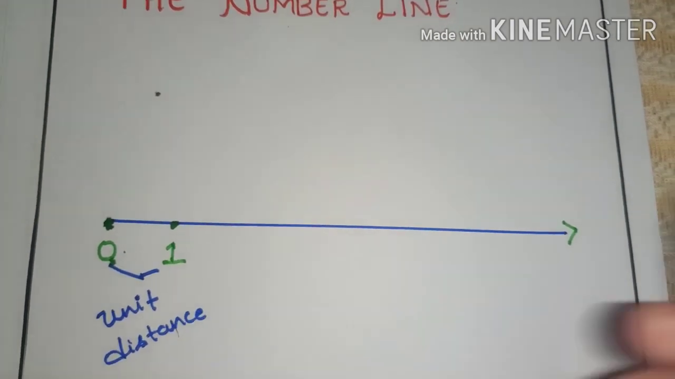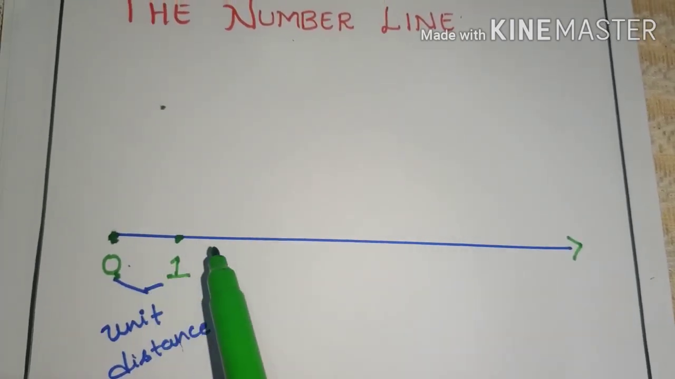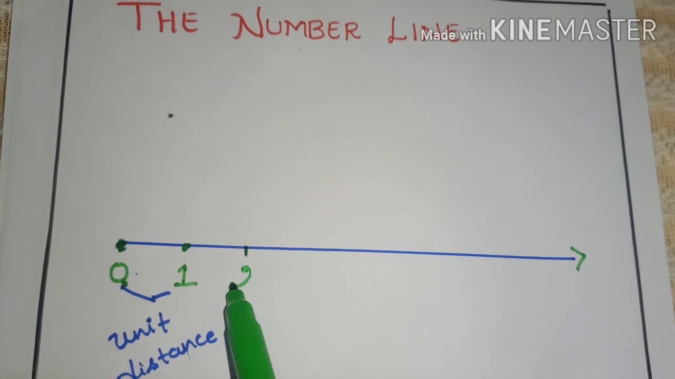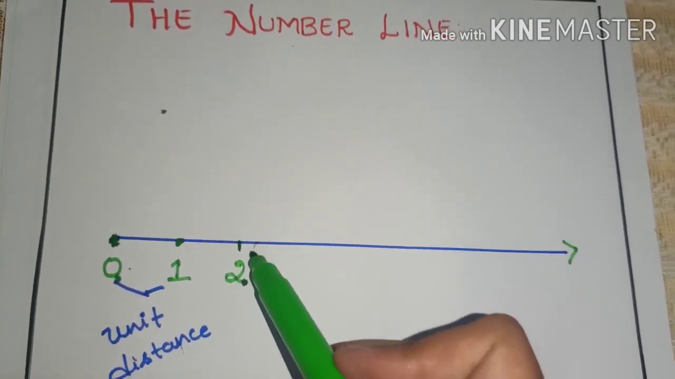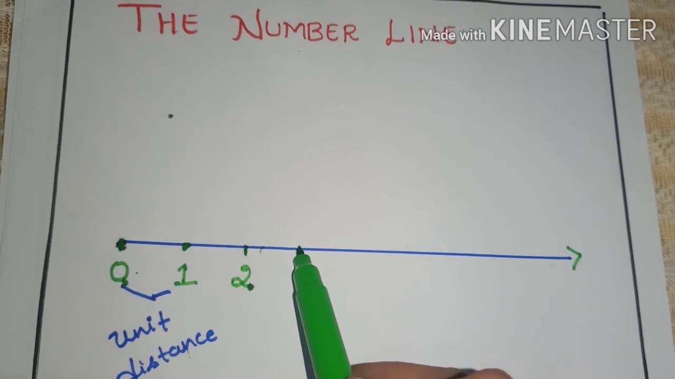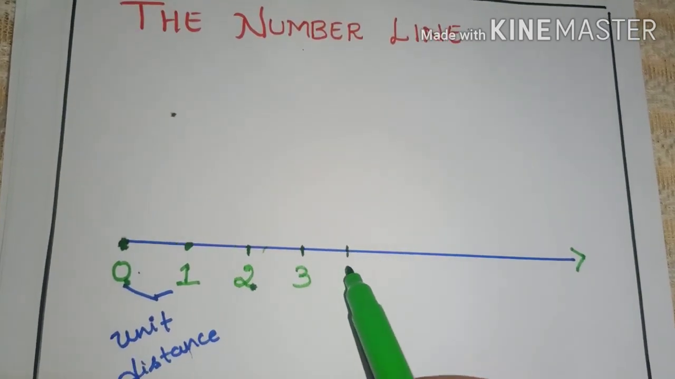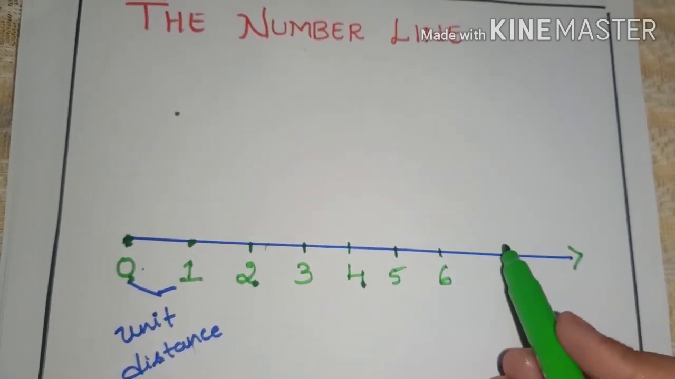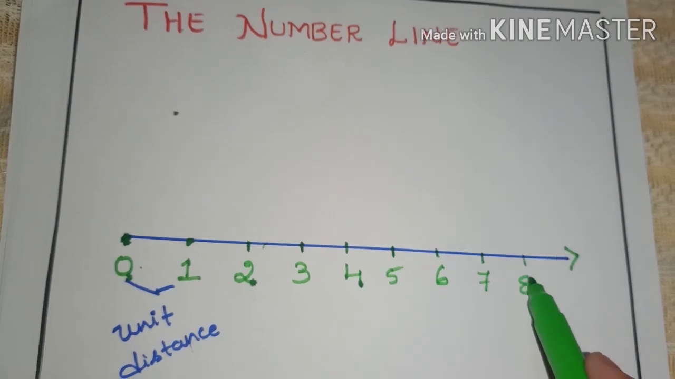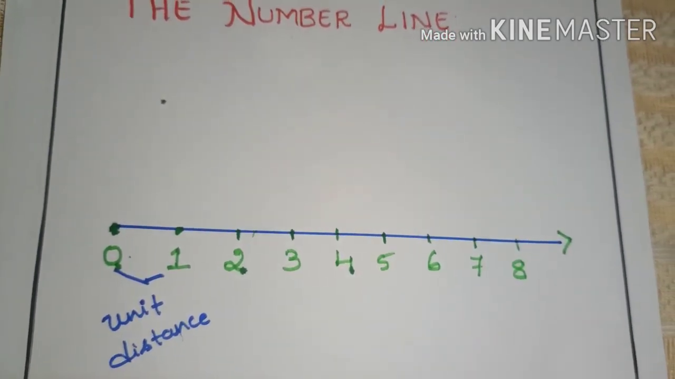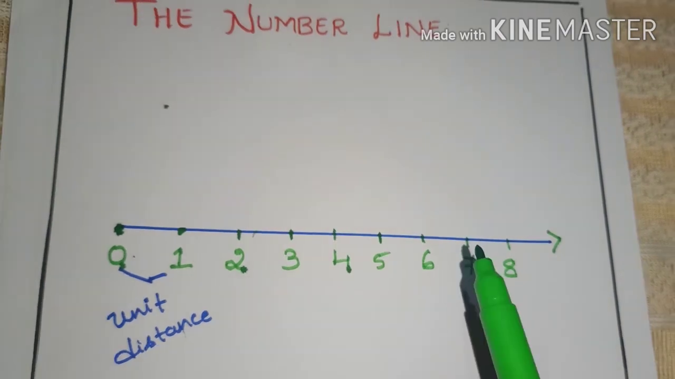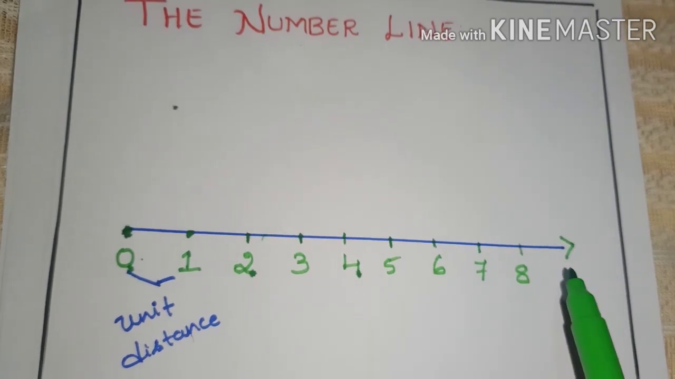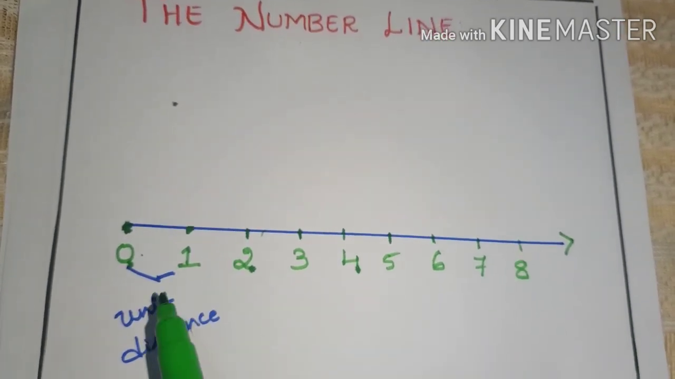Fine. And then mark the third point to the right of the 1, that is here, and label it as 2. Then to the right of the 2, the next point is 3, then 4, then to the right 5, then 6, 7, 8 and so on we can label it. In this way we go on labeling points at unit distances on a number line. This is a number line for the whole numbers.